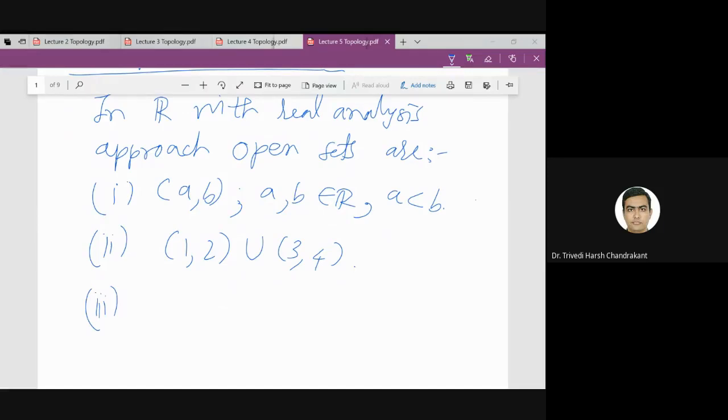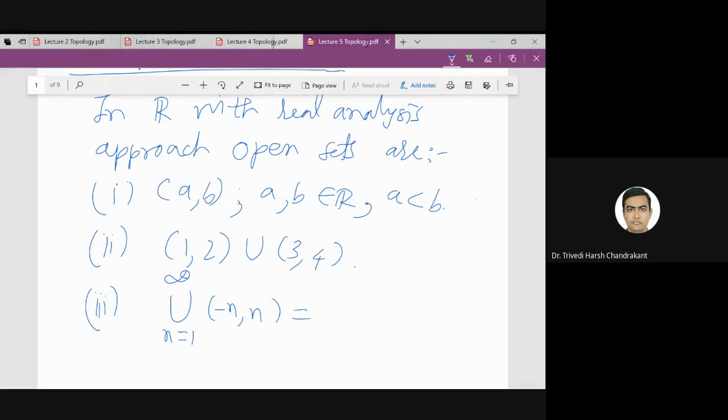So what is the union of these? I think R. Yes, so that is the whole real line, because we are starting with the open interval -1 to 1, then union interval -2 to 2, then union interval -3 to 3.